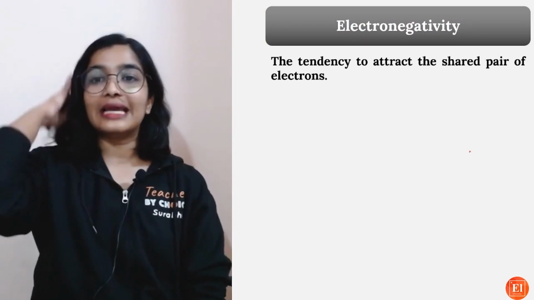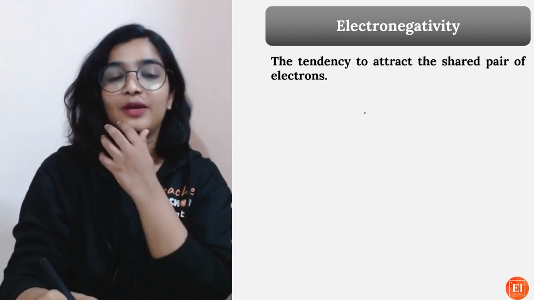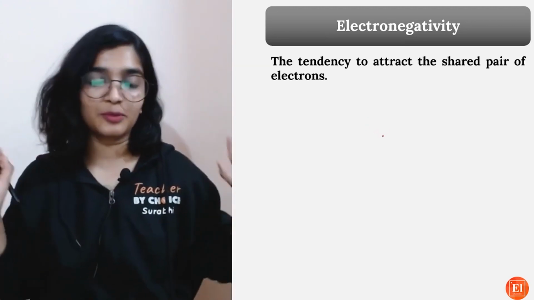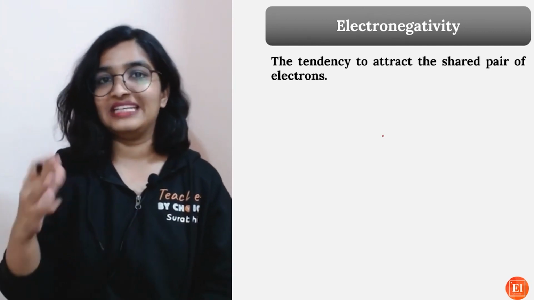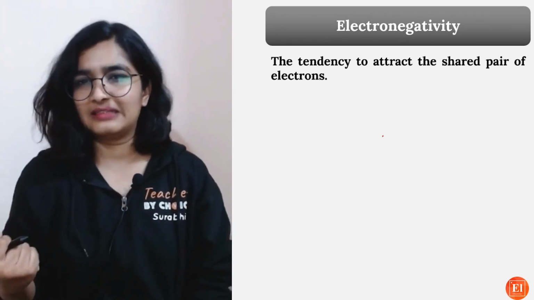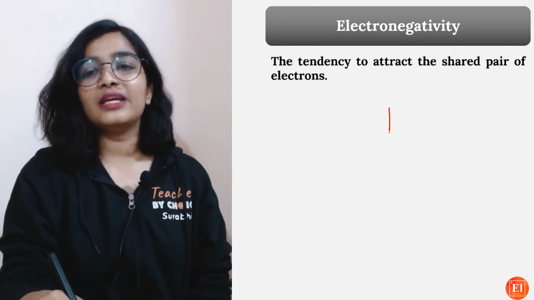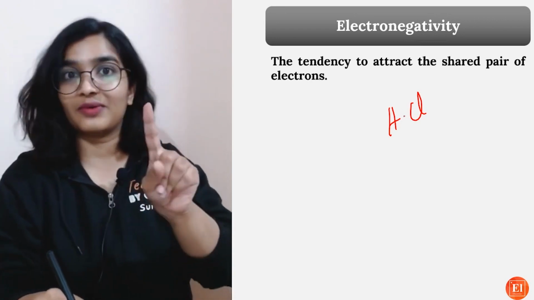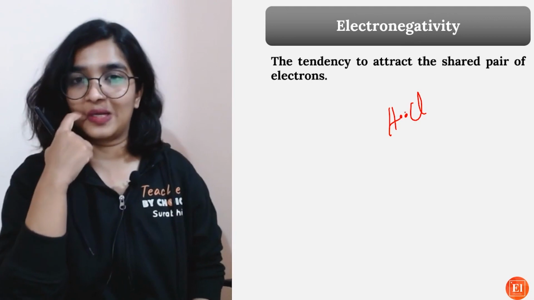Next is, what is this electronegativity? The tendency to attract the shared pair of electrons. Okay, firstly they have shared electrons, very good, they both are stable. But there are atoms who are very greedy. They're like, I want these shared pair of electrons. So for example, in case of HCl, hydrogen has given 1 electron for the formation of bond. Chlorine has also given 1 electron.